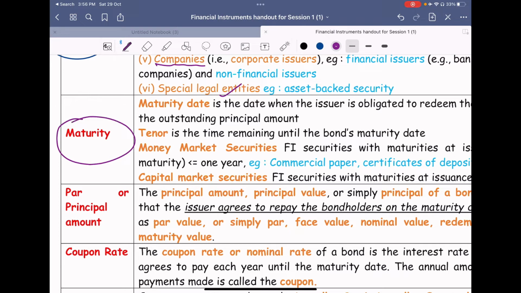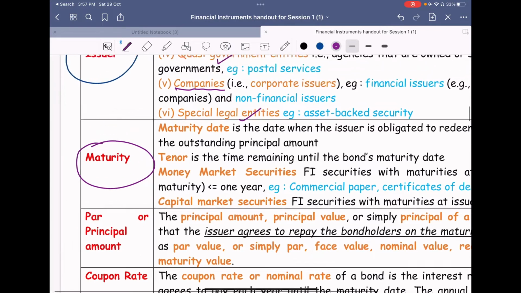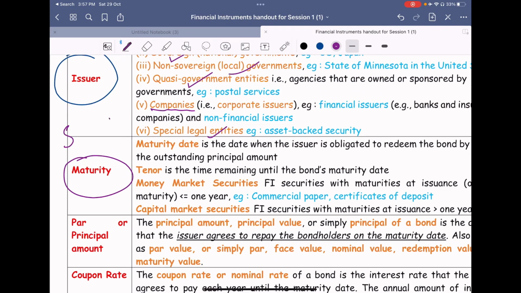Maturity. So how many years later will the principal be paid to the subscriber? You can see a subscriber and an issuer. The issuer will be issuing the bond to the subscriber of the fixed income security. He will be getting a bond, right? So he will make a payment to the issuer, say $100 or $90. At the end of the period, at the end of the year, like 5 years or 3 years or 1 year, whatever the time period, repayment will be paid to him at the par value, the face value, whatever he agreed on with the issuer.